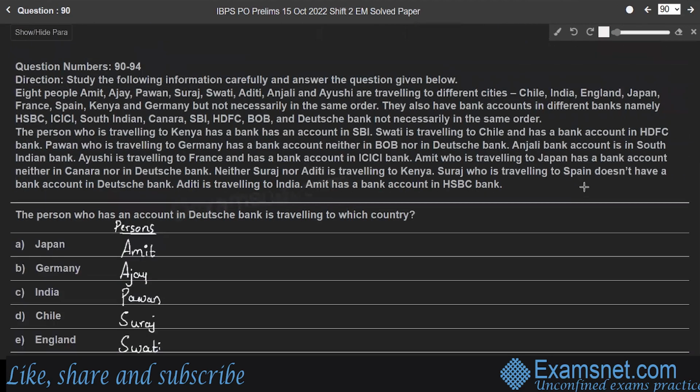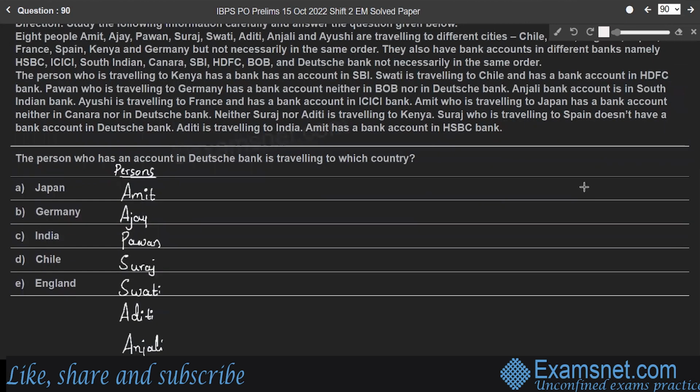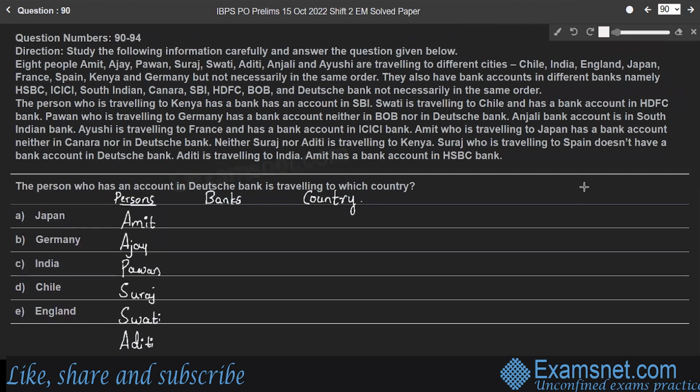Right? Now, and their respective banks. So they have accounts in different banks. Each person is traveling to different countries. Here, the first point, we'll consider Swati is traveling to Chile and has a bank account in HDFC. Whereas the person who is traveling to Kenya has a bank account in SBI. We don't know who that person traveling to Kenya is, so we'll consider this point later.